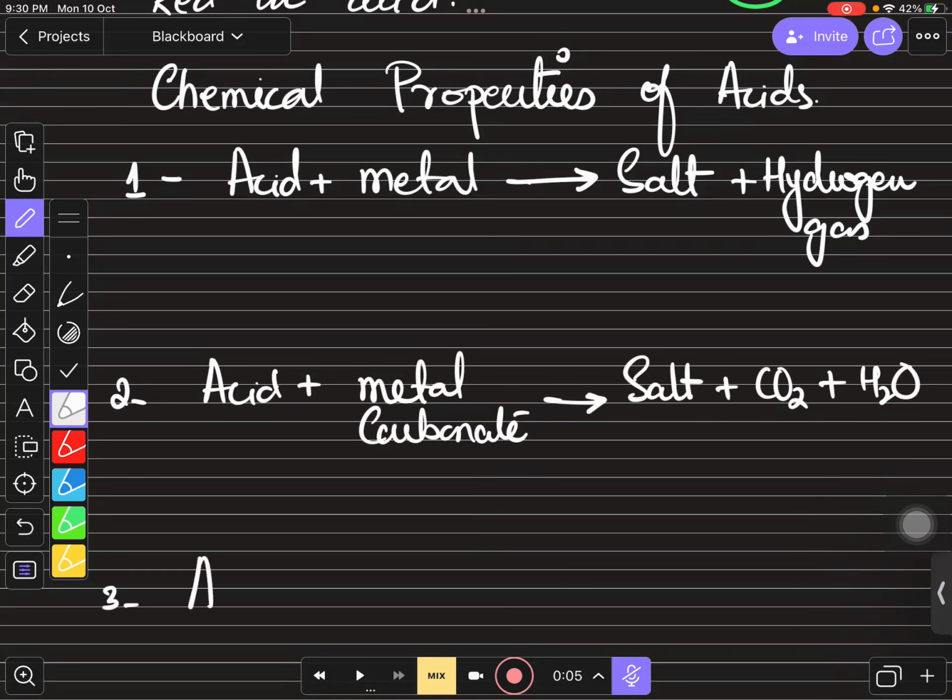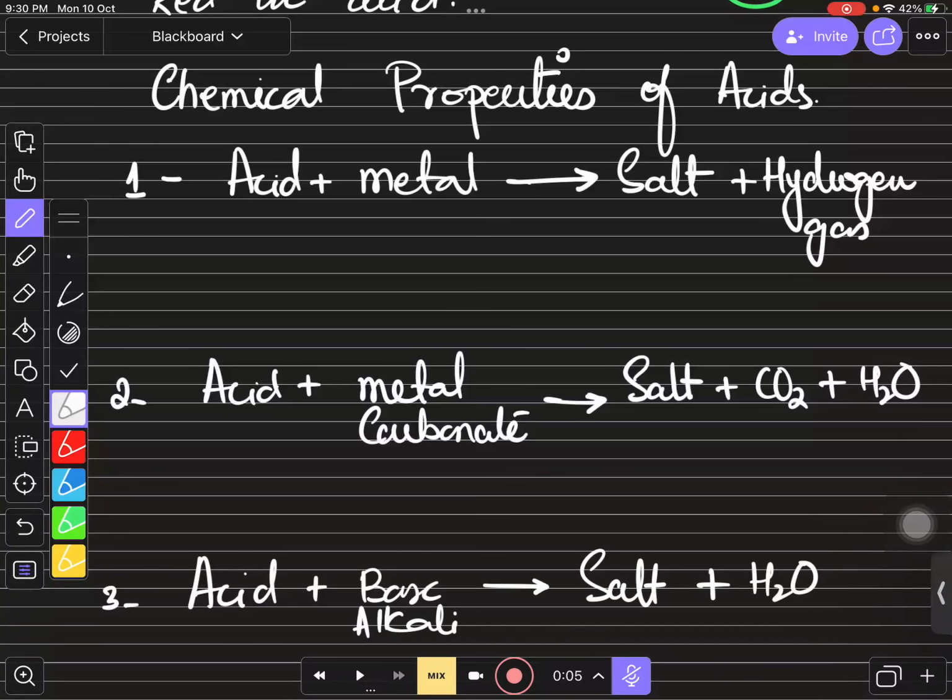Then if you have acid and base, or you can say acids and alkali, it will produce what? It will give salt plus water only. Yes, it will produce salt and water only. So these are 3 chemical properties that you need to keep remember for the acid chemical properties.